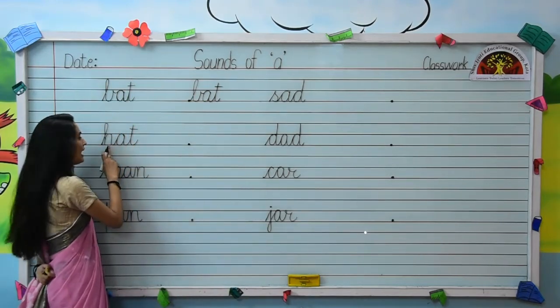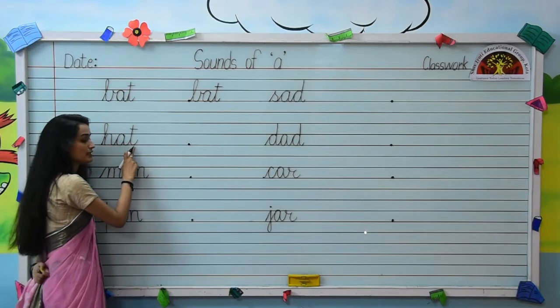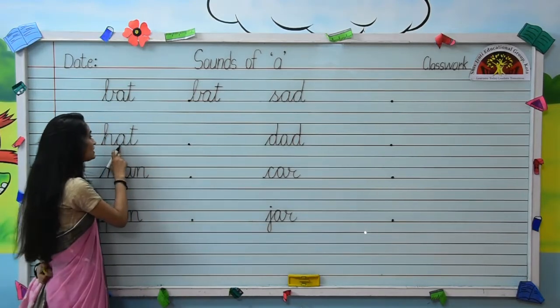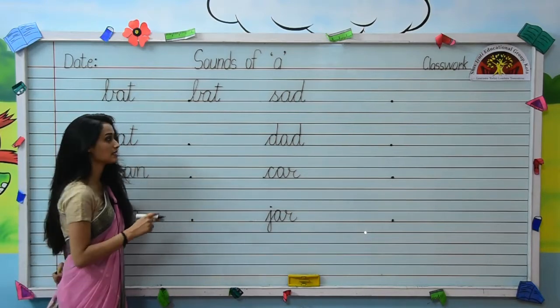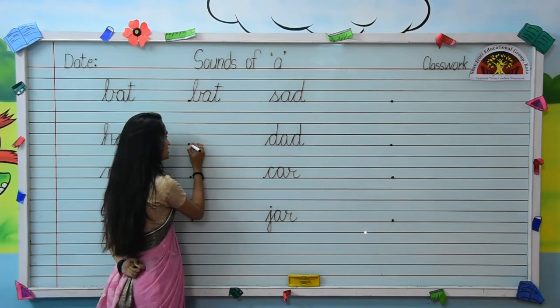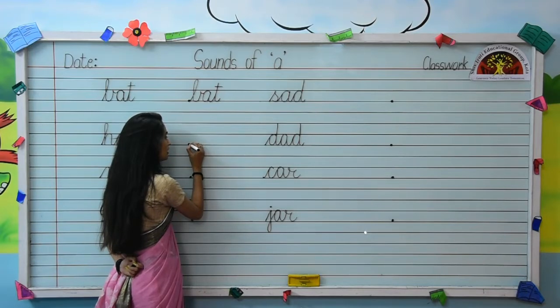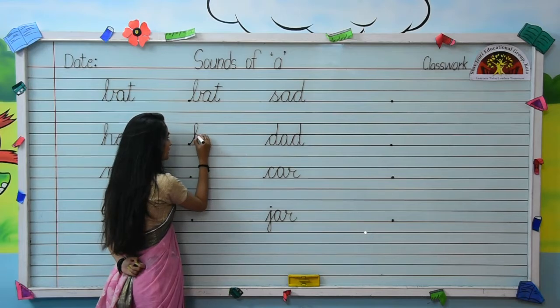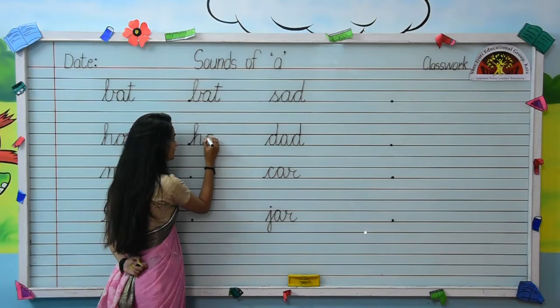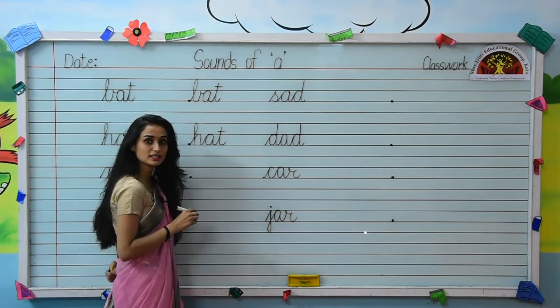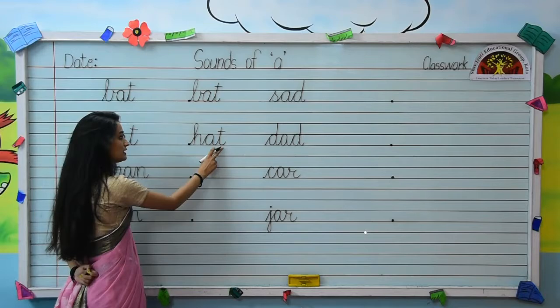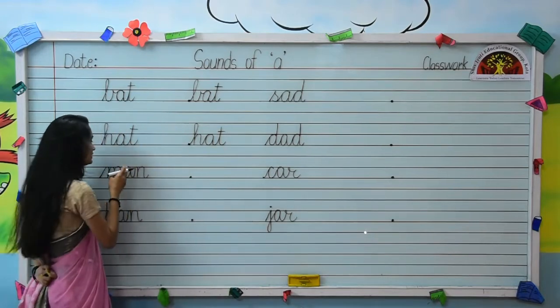Your next word is H-A-T, hat. So we will write hat over here. Put your pencil on this dot. First write H. Then joining with letter H, we will write letter A like this. Then letter T. H-A-T, hat. Come on the next word.